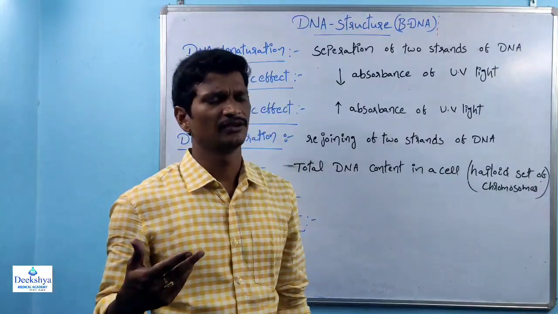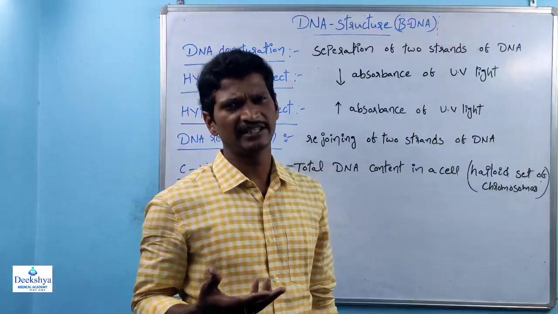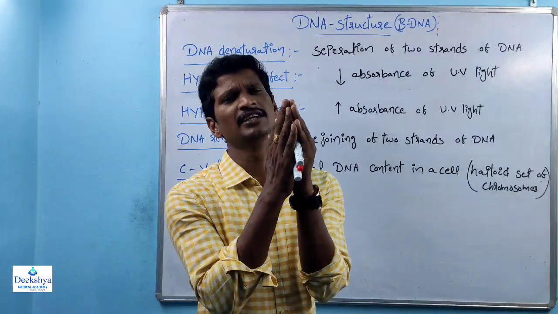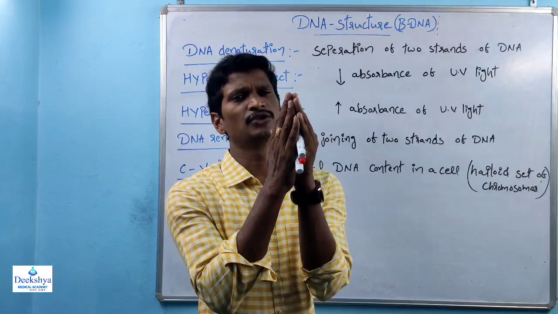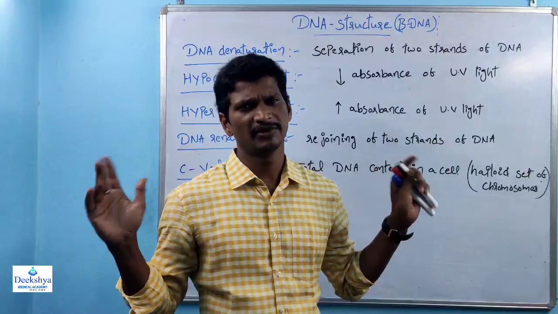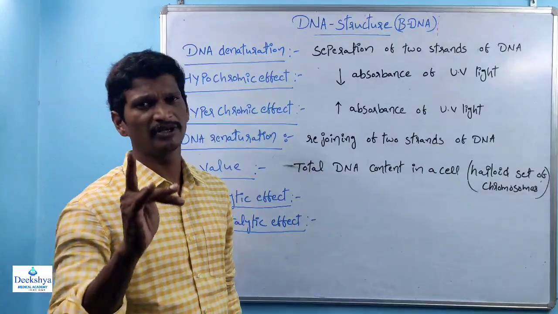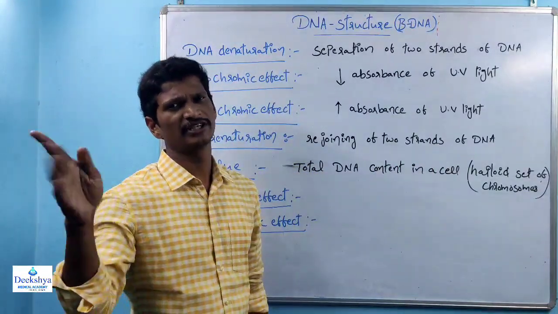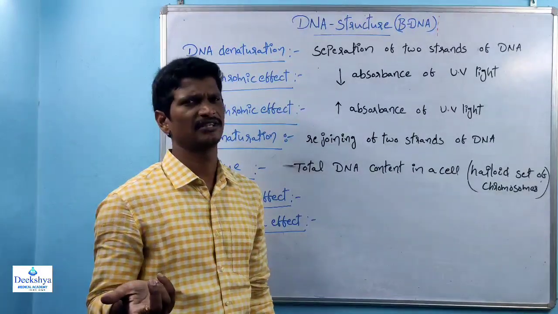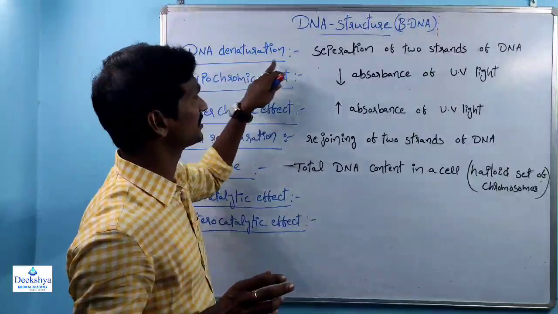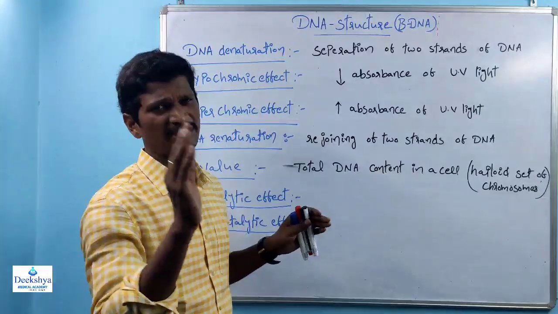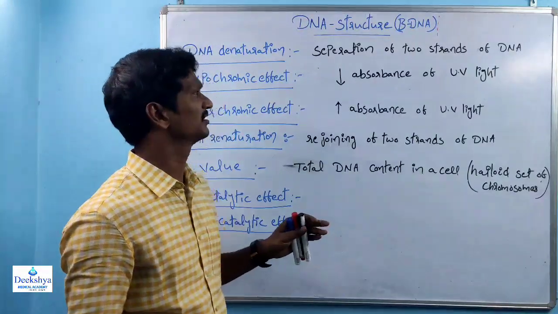Once the DNA is at 80 to 90 degrees centigrade, the double helical structure of DNA is lost, which means the two strands of DNA are separated because of cleavage of hydrogen bonds at high temperature. It is the same as with a pH increase or pH decrease. So denaturation of DNA is nothing but separation of the two strands of the DNA. Maybe pH is the factor, maybe temperature is the factor.